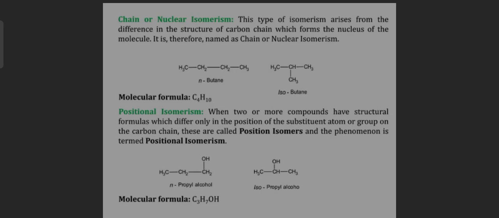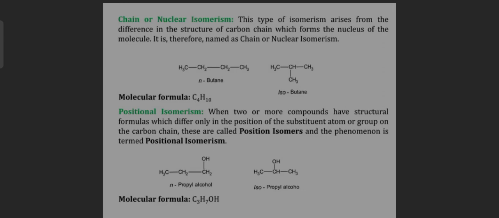For example, n-butane and isobutane, CH3-CH2-CH2-CH3. Molecular formula is C4H10.